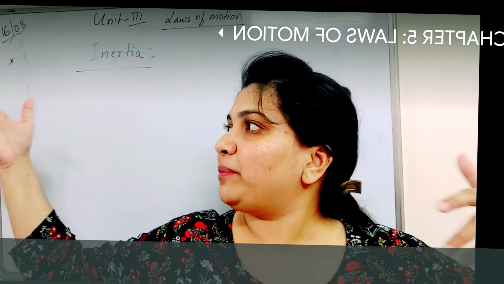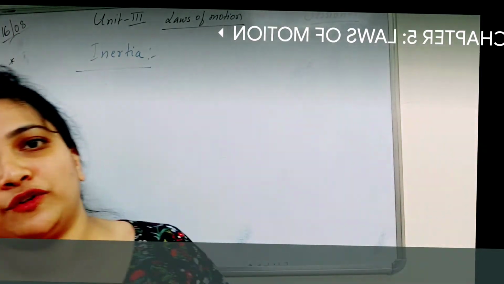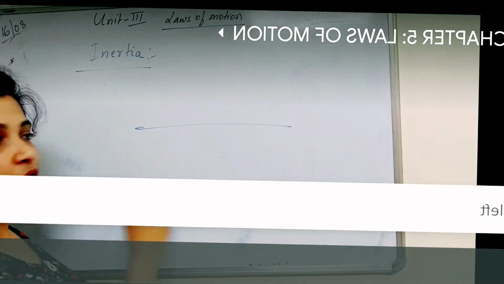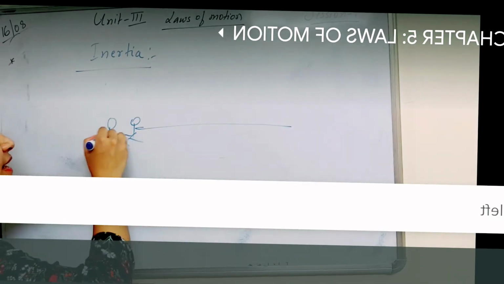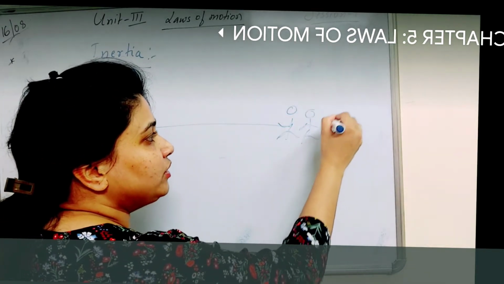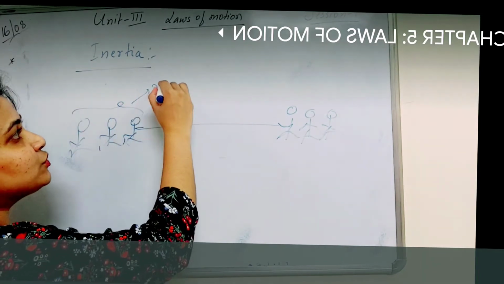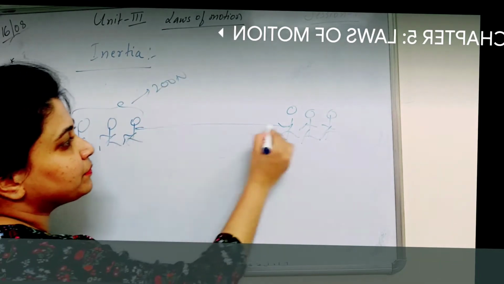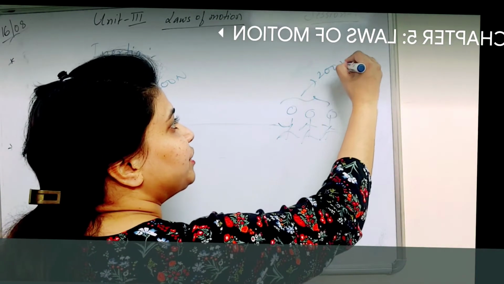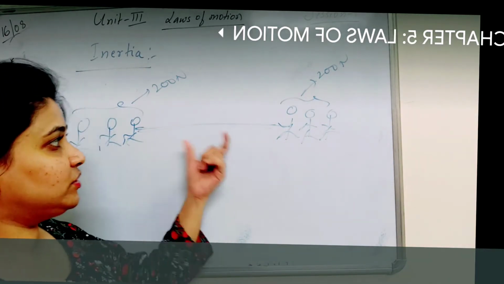Now suppose you are applying 200 Newton on this side, and the opposite party is also applying a force of 200 Newton. Suppose this is the rope of the tug of war. Here there are three people standing, and here there are also three people standing. All of them are pulling. These three people are applying a force of 200 Newton on this rope, and these three people are also applying 200 Newton on this rope. Where do you think the rope will go? This side or this side?